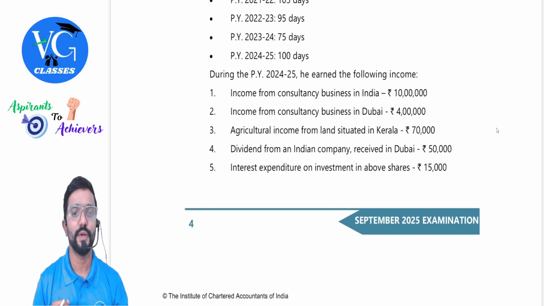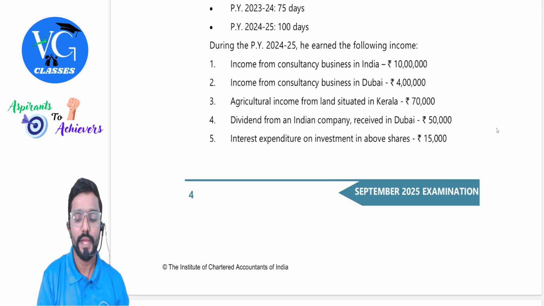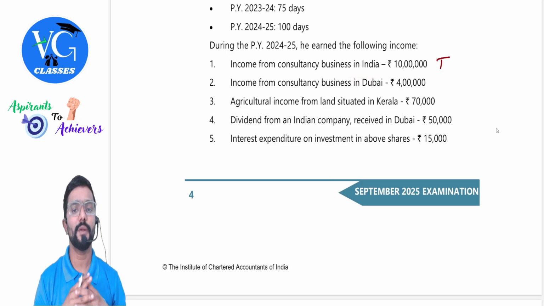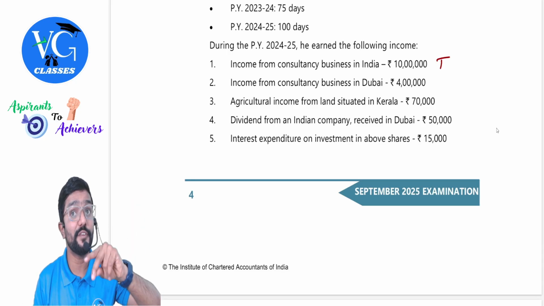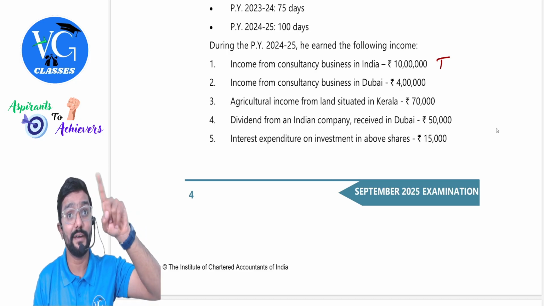Correct? Yes. During the previous year 24-25, he earned the following incomes. Income from consultancy business in India, 10 lakh. Is it taxable? Yes, taxable. Income from consultancy business in Dubai? No. But it is from a profession set up in India. It is from a profession set up in India. Whether ordinary or not ordinary resident, it is taxable.